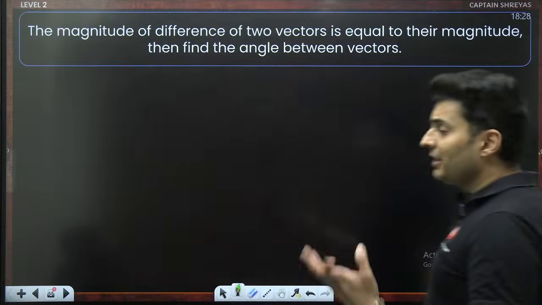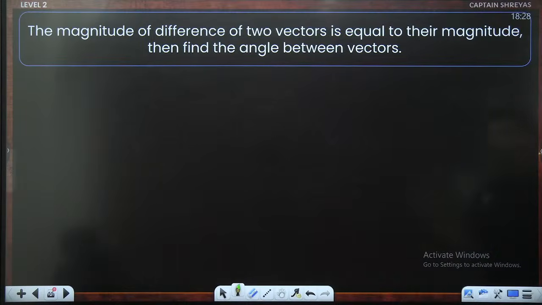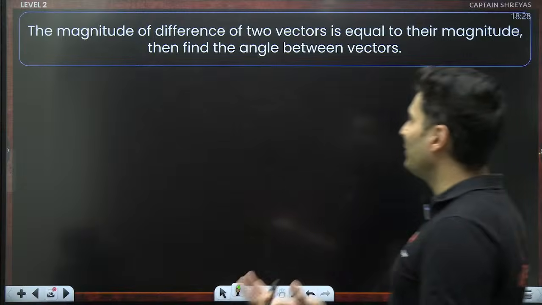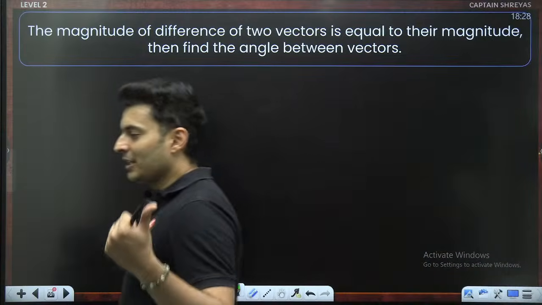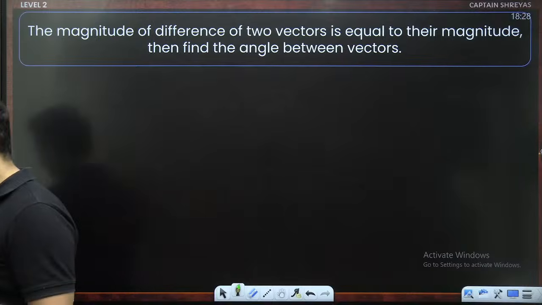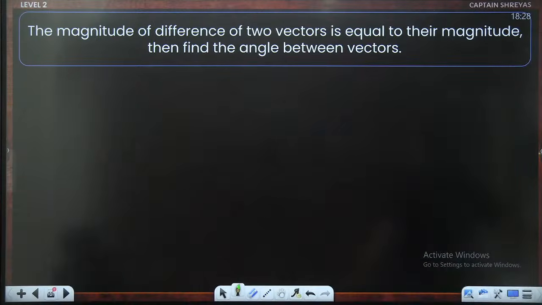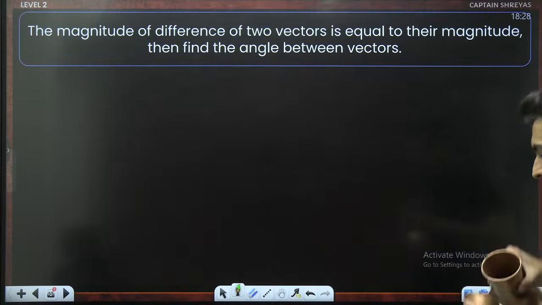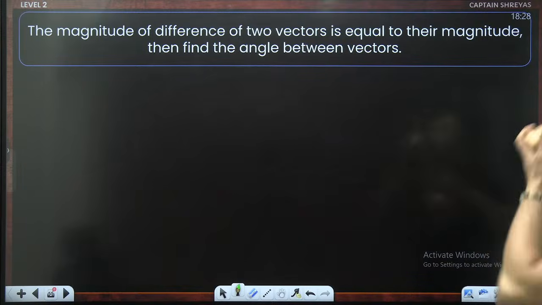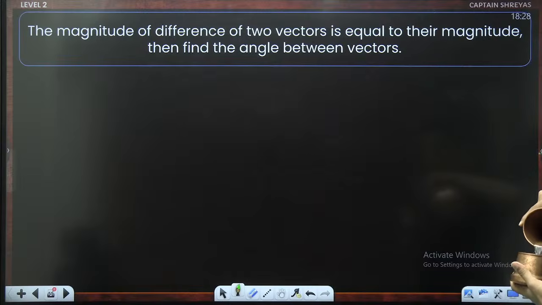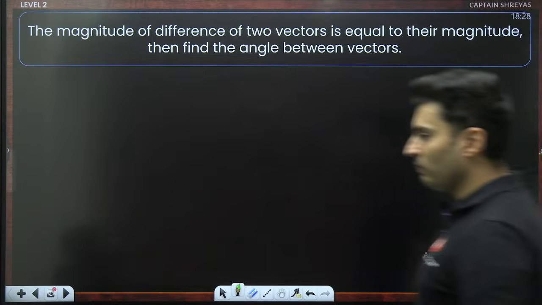The magnitude of the difference of the two vectors is equal to their magnitude. Now find the angle between the two vectors. This is level 2. I think directly with the formula you can get it. Directly with the formula, I'm pretty sure you will be able to get it. Think about it. How are you going to go through it? Come on.